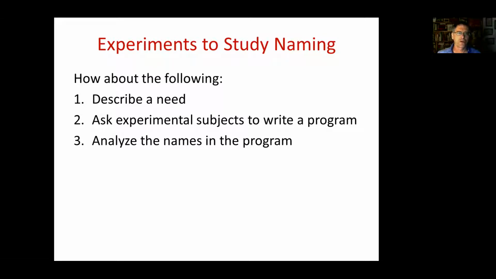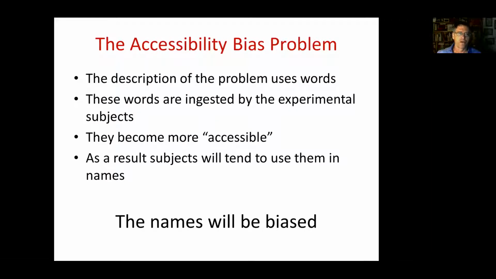First, we describe a programming need. Then we ask experimental subjects to write a program that addresses this need. And then we analyze the names that they give in the program they write. But there's a problem, because the descriptions of the problem necessarily use words. And these words are read by the experimental subjects and they become more accessible to them. And as a result, the subjects will tend to use these words in the names that they create. In cognitive research, this is known as the accessibility bias.